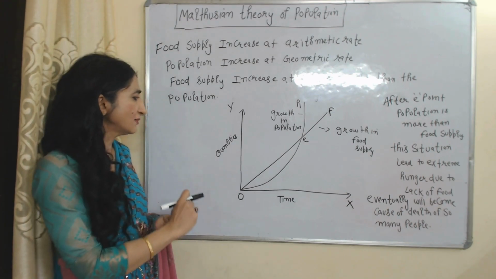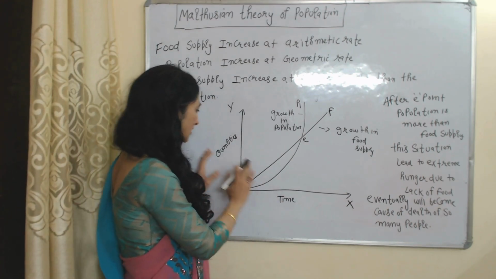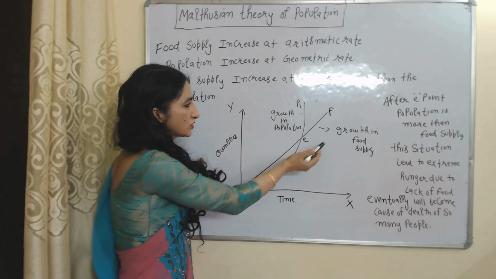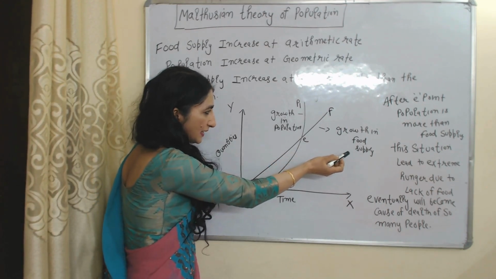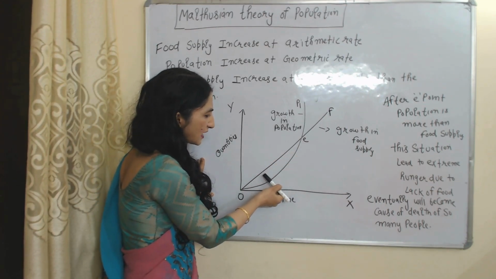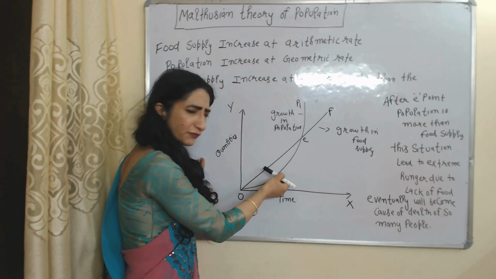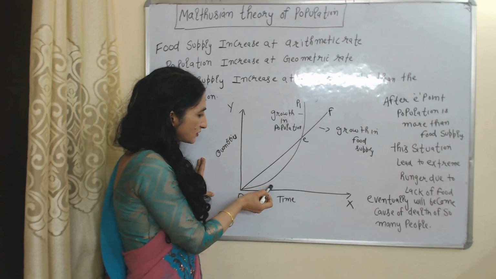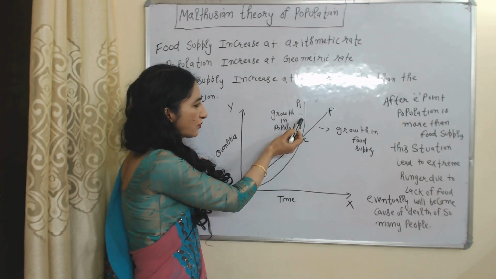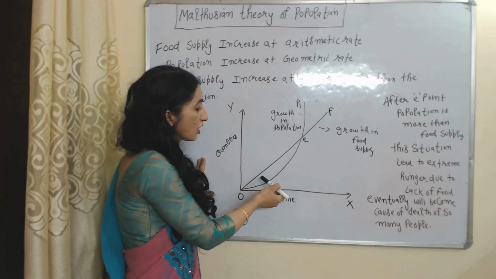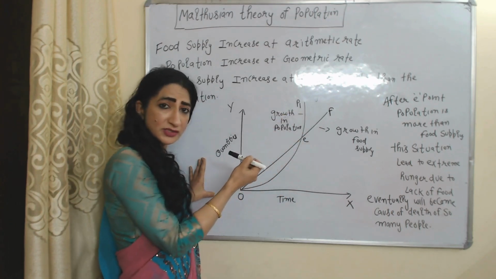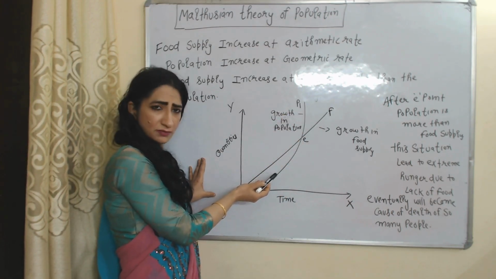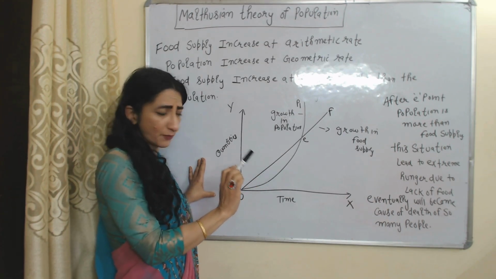In this diagram you can see on x-axis we have time period, on y-axis we have quantities. This OF line shows growth in food supply. Here you can see food supply is growing at constant rate, fixed rate, or we can say slow rate. But this OP curve shows growth in population, and this curve shows population is growing at very faster rate. Initially growth rate in food supply is more as compared to growth rate in population.